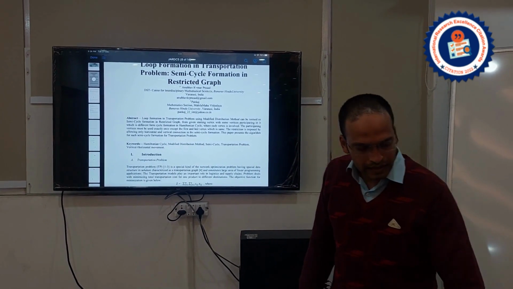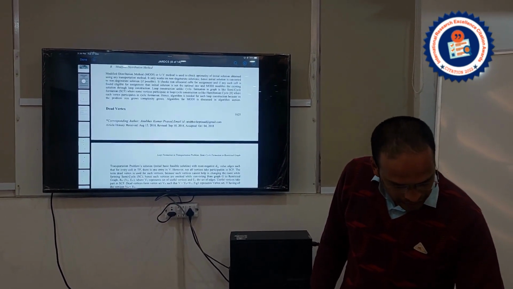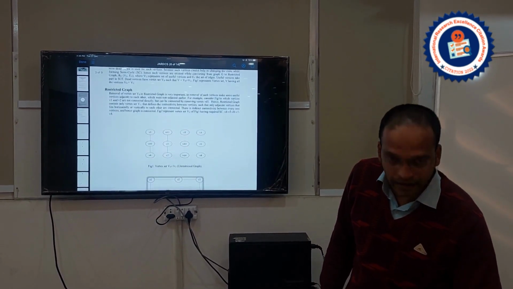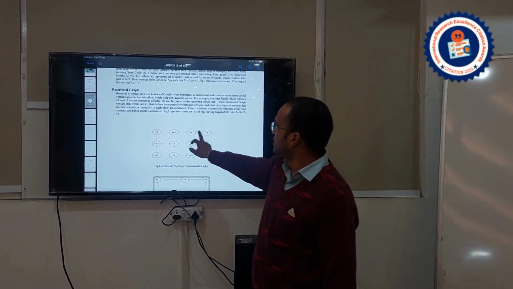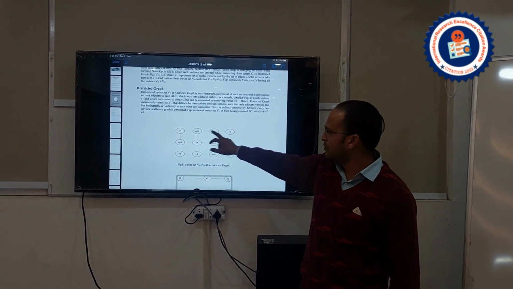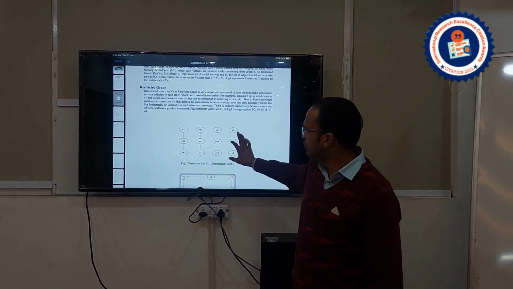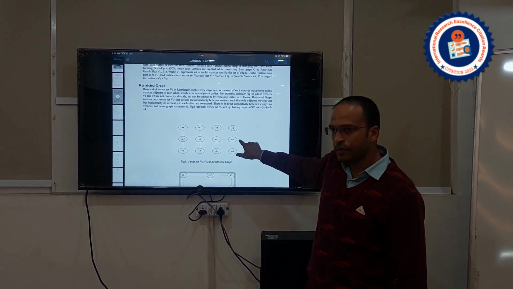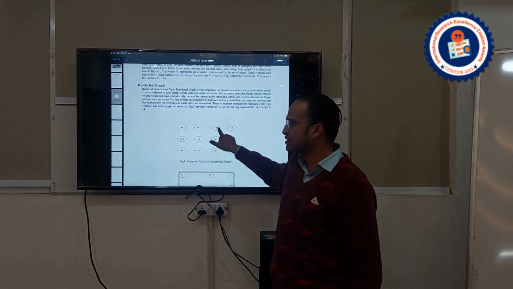Simply because I am considering this particular type of problem as a graph. As you can see, these vertices are simply the cells of the transportation problem. You can visualize it as a 2D matrix, each having some cells and some values.